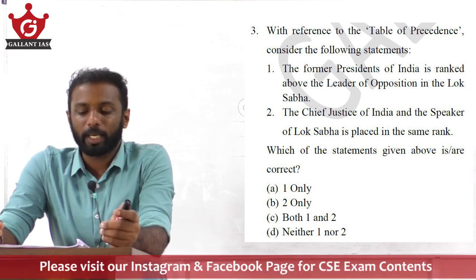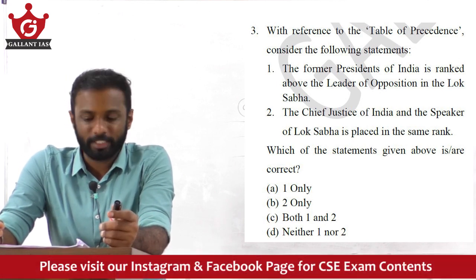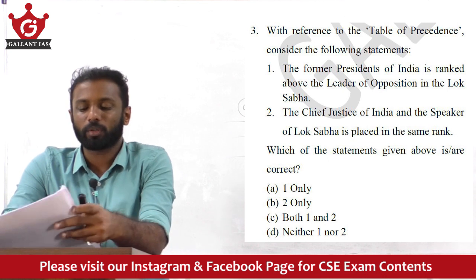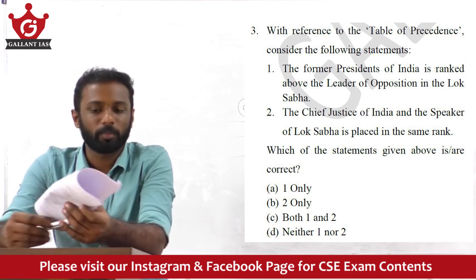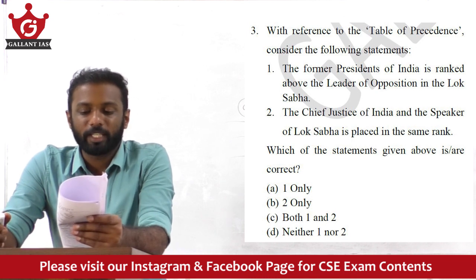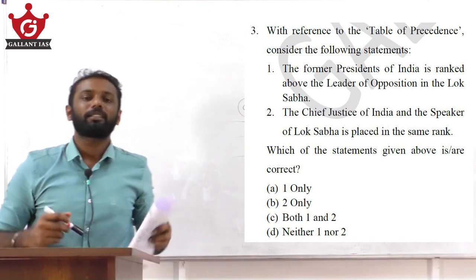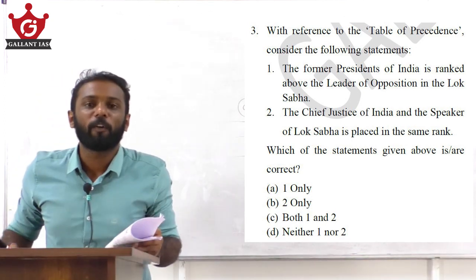With reference to the table of precedence, consider the following statements. The former Presidents of India are ranked above the Leader of Opposition in the Lok Sabha. The Chief Justice of India and the Speaker of Lok Sabha are placed in the same rank. So what is the rank of precedence, or the table of precedence?